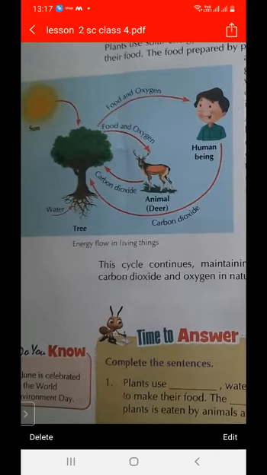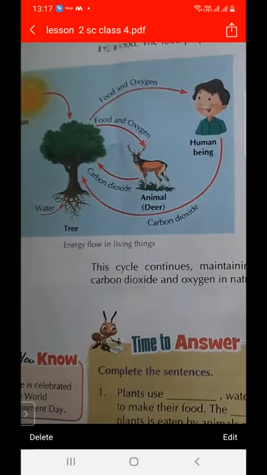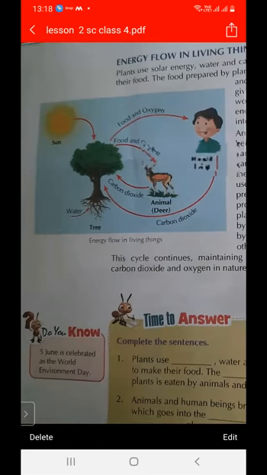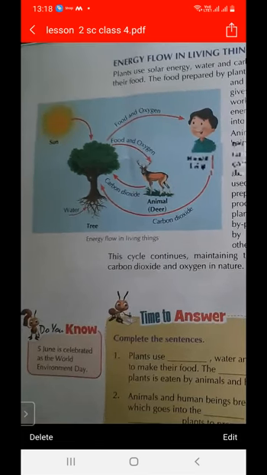These water and minerals combine with the sunlight and chlorophyll, and combine as food with the help of the phenomenon of photosynthesis. When plants release food and oxygen, this is consumed by human beings or animals. When this food and oxygen is consumed by human beings or animals, they release carbon dioxide, and this carbon dioxide is consumed by plants. In this way, energy flows in living things.